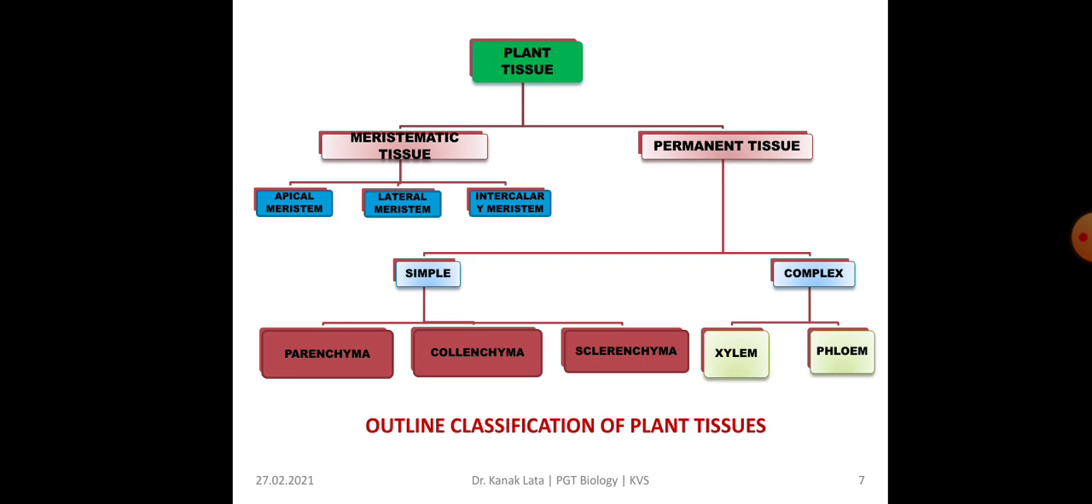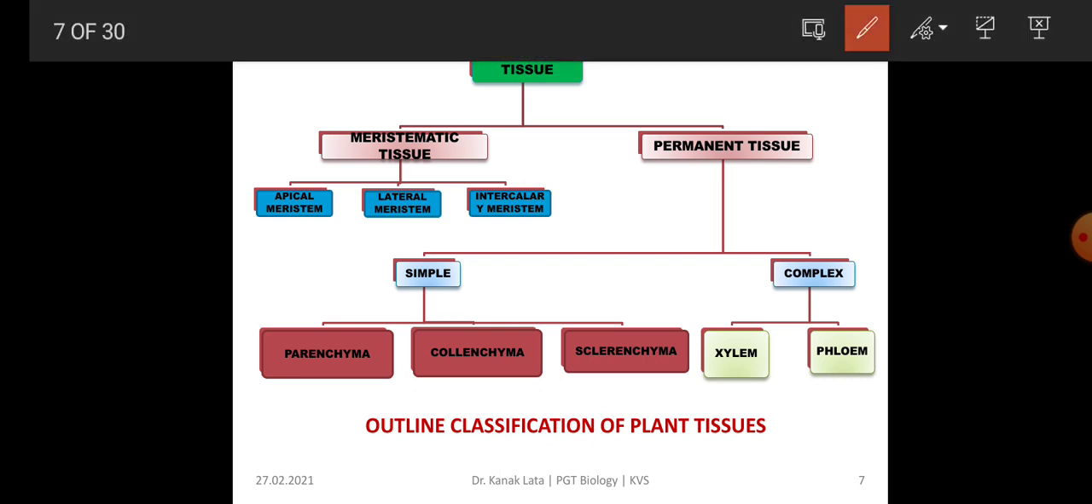This is the outline classification of plant tissues. Plant tissue is first divided into meristematic tissues and permanent tissues. Further, meristematic tissues are divided into apical meristem, lateral meristem and intercalary meristem. And permanent tissue is divided into simple and complex. Further, simple permanent tissue is divided into parenchyma, collenchyma and sclerenchyma. And complex tissue is divided into xylem and phloem.